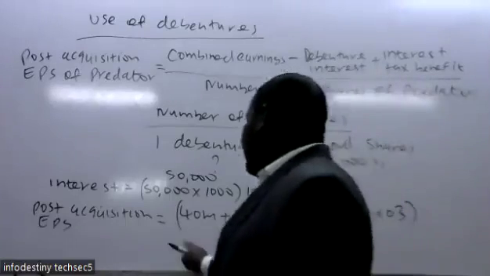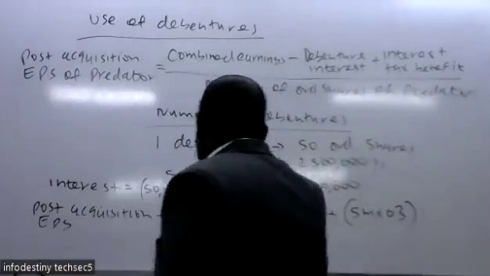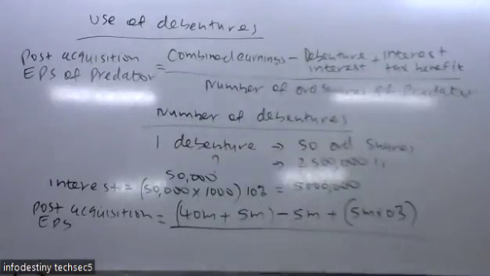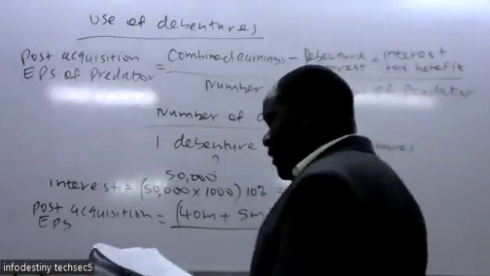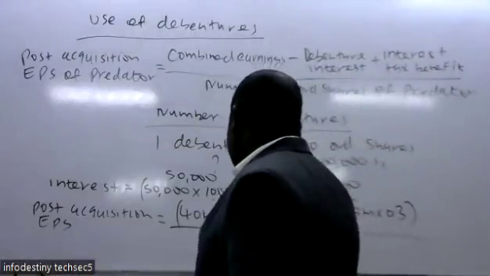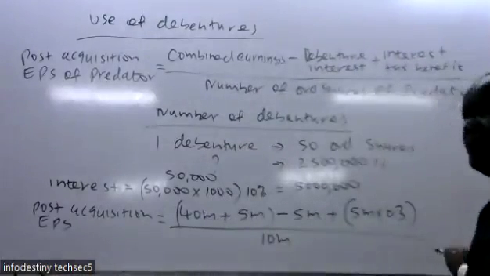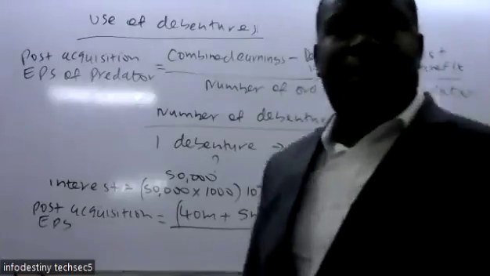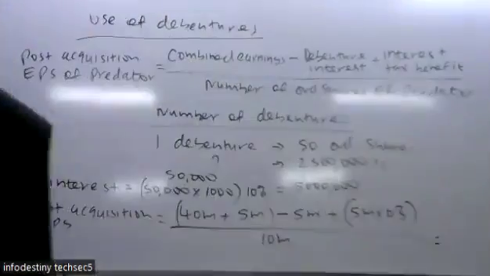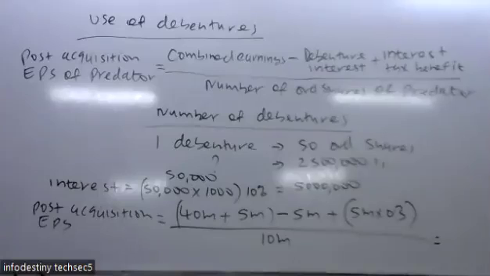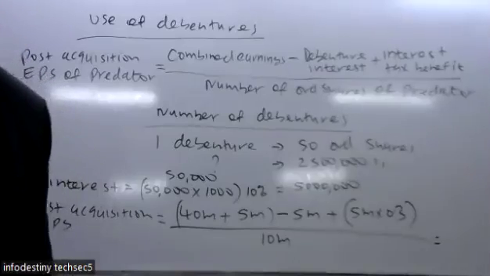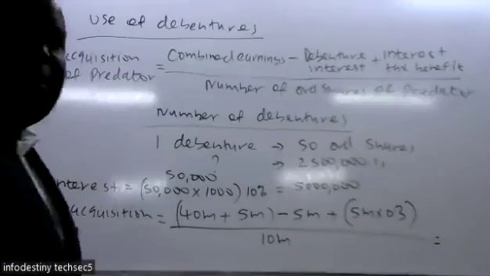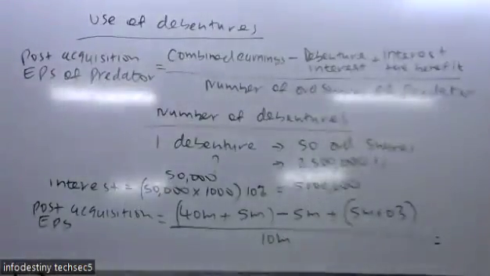Then after that, you divide by the number of ordinary shares of Kubwa, which were meant to be 10 million. So that is now our Roman letter 2 when they use debentures.